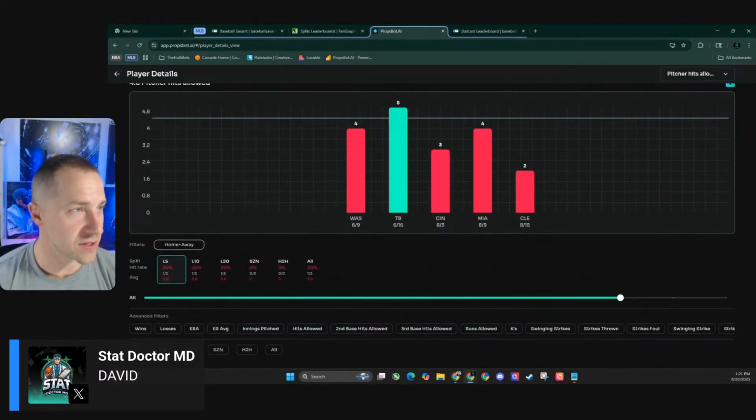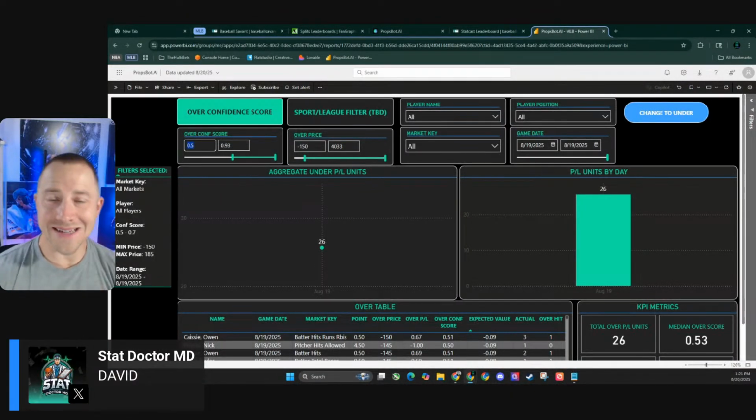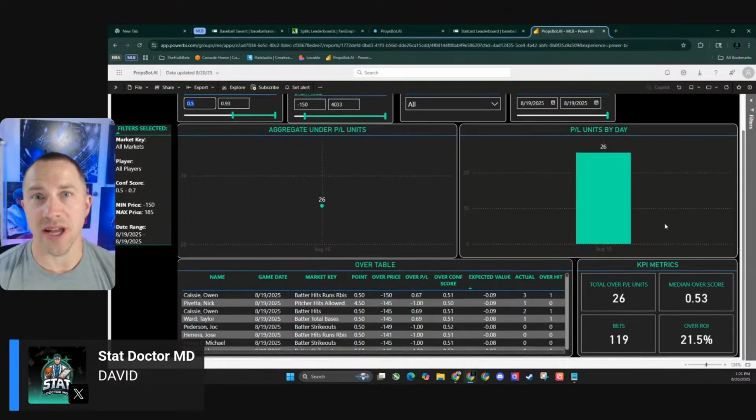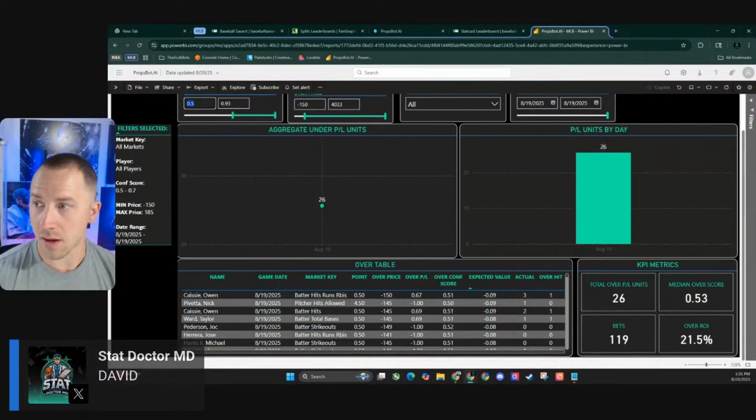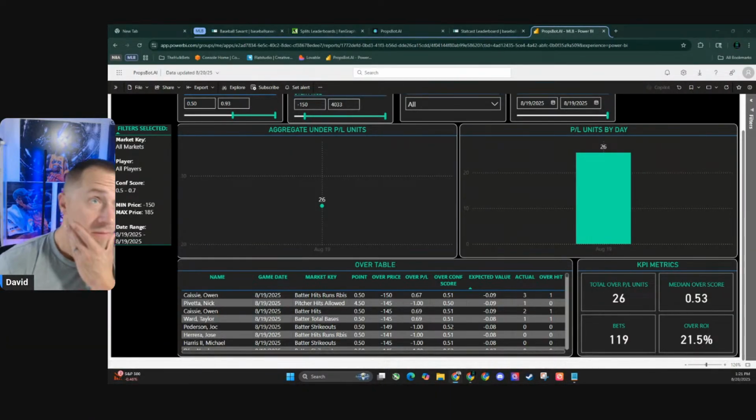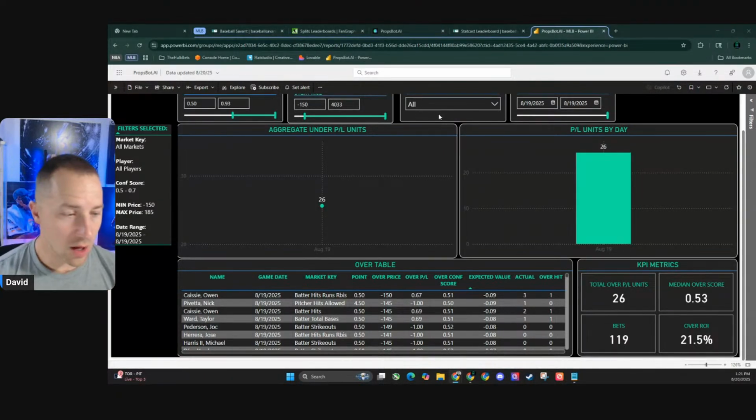Highest rated confidence score now. Guys, I want to show you this. So this is the confidence score that we implemented yesterday. It's the first day for overs: 26 units gained on 119 bets. That's a 21.5% ROI. Everybody's always asking, why should we trust the confidence score? How's it doing? I've seen a couple people where I put out some data, they're like, I don't know what that means.